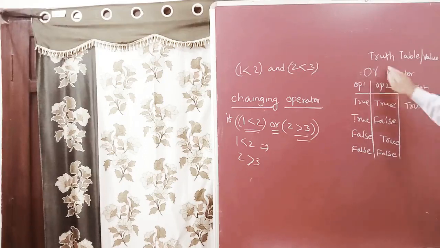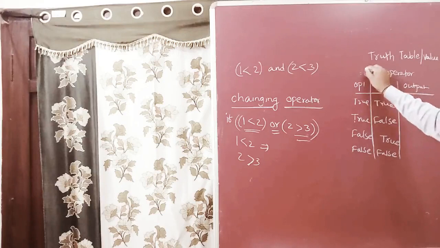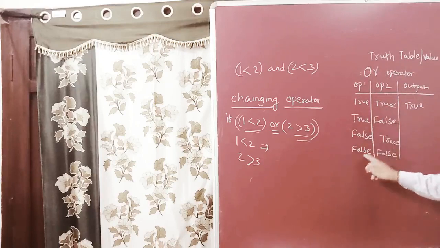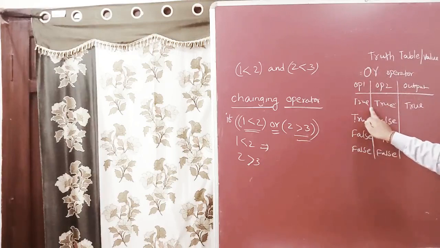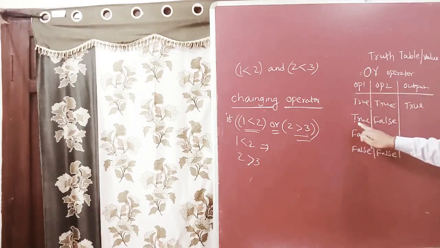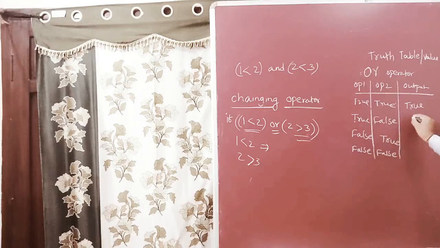Why? Because with the OR operator, if any one of these two entries is true, our final output is true. True, false gives true.